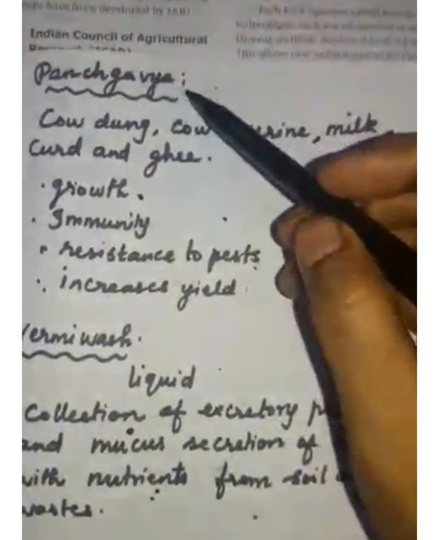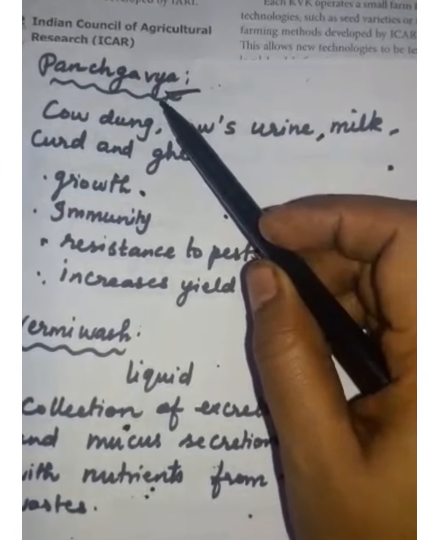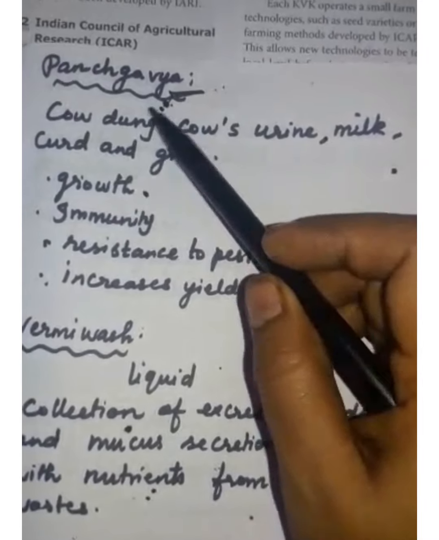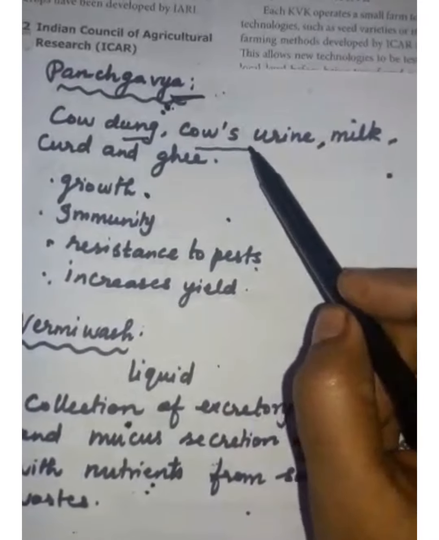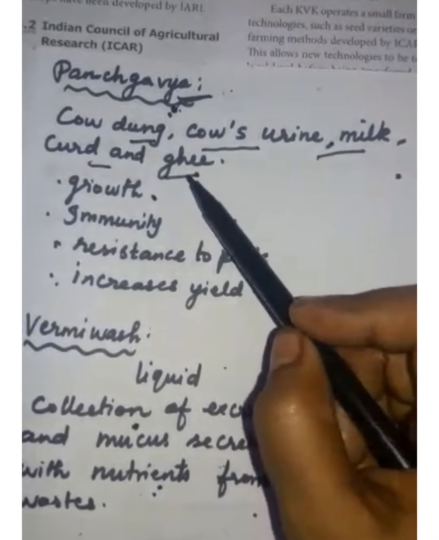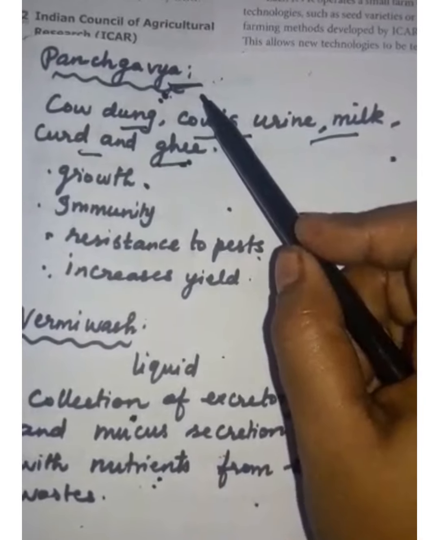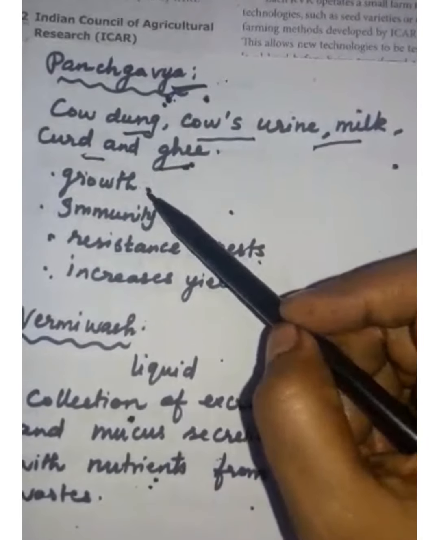Students, next we are going to study about Panchakavya. Panchakavya is a combination of 5 products. They are cow dung, cow urine, milk, curd and ghee. All these 5 substances come from the cow. These 5 products are called Panchakavya.